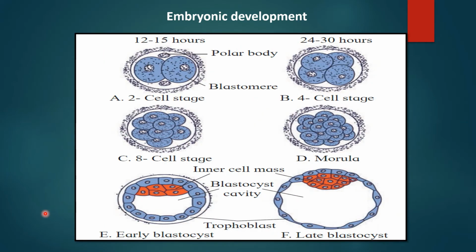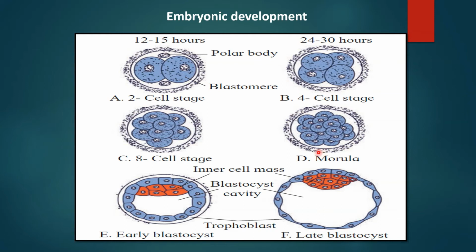Embryonic development. Once fertilization takes place, there is formation and fusion of the gametes, which forms the zygote. After fertilization, after 12 to 15 hours, there is formation of the two-celled stage, that is called blastomere. After 24 to 30 hours, there is formation of the 4-cell stage. After that there is the 8-cell stage, and the continuation goes on, forming a structure which resembles the mulberry, and that's why this stage is called morula.